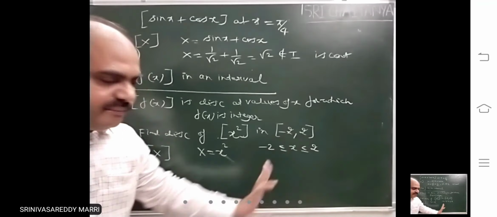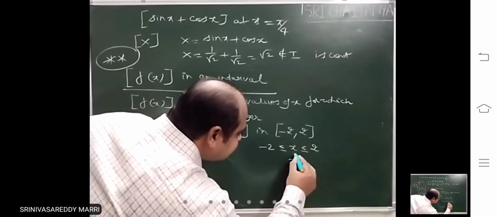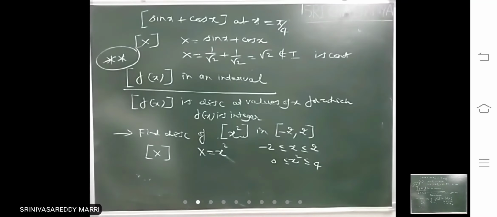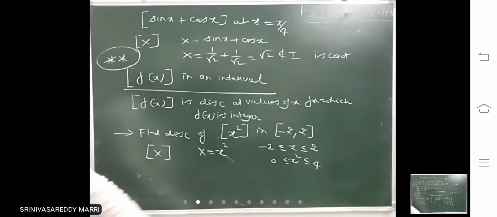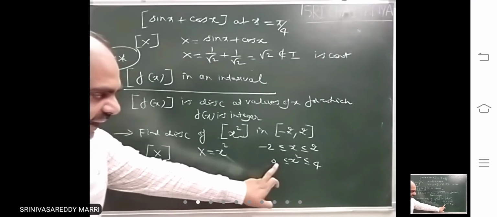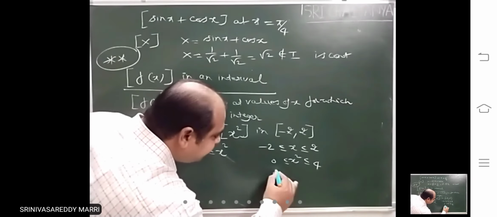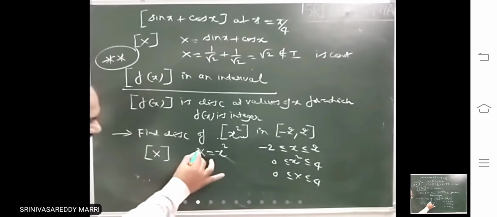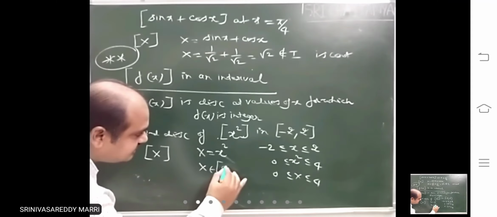If x lies between minus 2 and 2, where does x square lie? X square lies in the interval 0 to 4. You square all the values between minus 2 and 2. Minimum value you will get is 0. Maximum value you will get is 4. That means capital X, which is x square, lies in the interval 0 to 4.